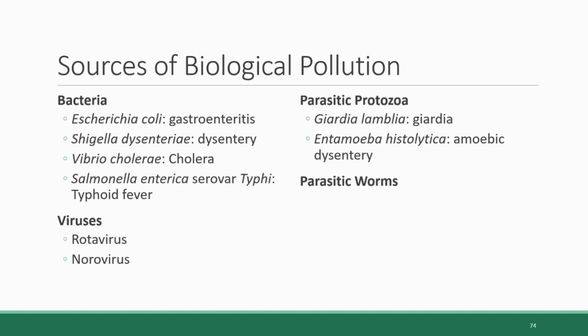And then there's an extensive list of parasitic worms that are transmitted through contaminated water. Some of the more major ones are schistosomiasis, which you can acquire just through skin contact with contaminated water, liver flukes, and guinea worm, although there have been great strides made in preventing guinea worm infections in recent decades, and the number of infections has dropped off steeply.